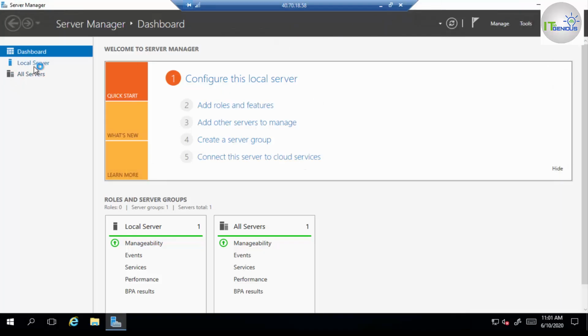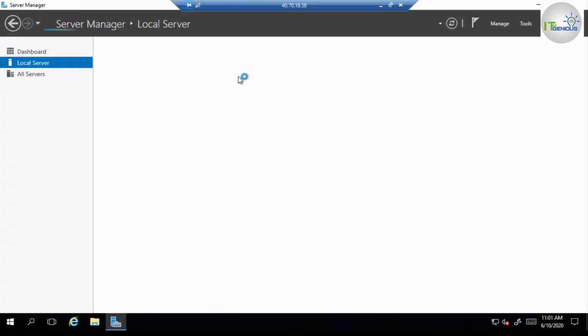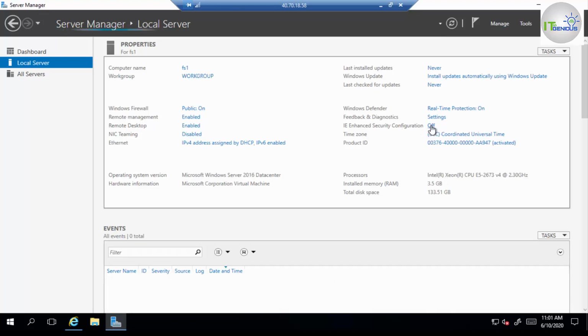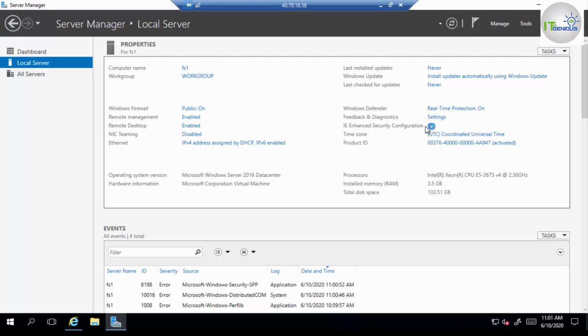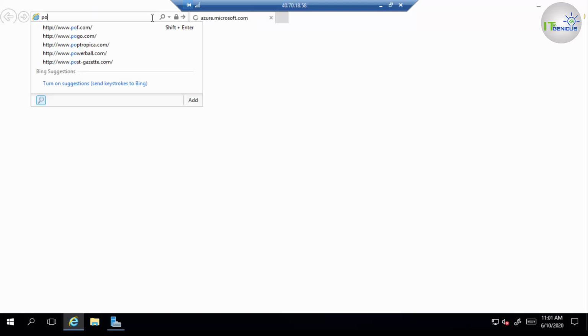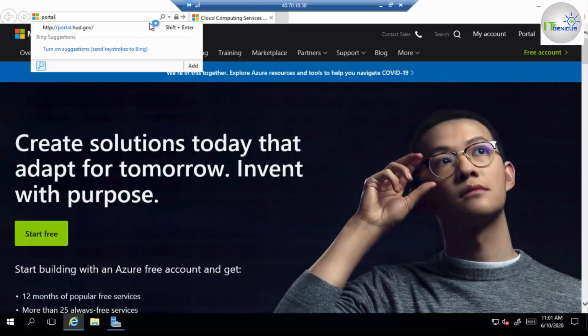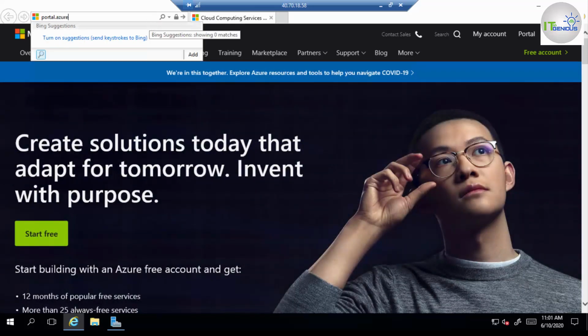First of all, we need to go to local server and we need to turn off IE enhanced security configuration. So which is already turned off. Okay, so we need to verify that this feature should be turned off so that we can access our portal on this server. Just because we will install the agent on this server, so portal.azure.com.